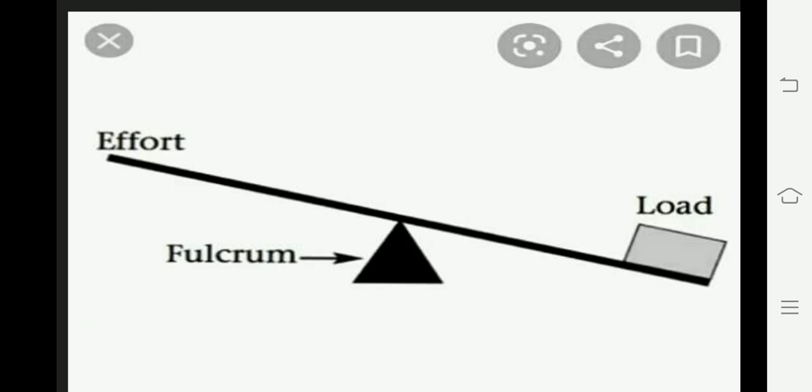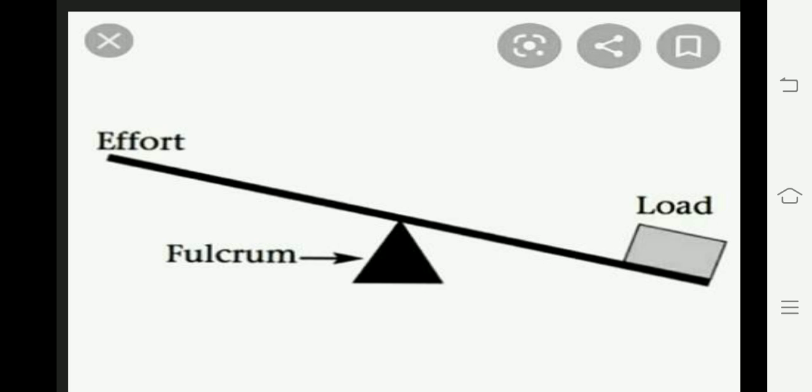Try to lift a heavy box directly. It is very hard to lift a heavy box directly. Now we use a lever. Lever is a simple machine. To lift the heavy box, a lever can be made by a long stick and a stone as shown in the figure. The long stick is pushed under the edge of the heavy box and the other end of the stick is rested on a stone. This forms a lever that changes the direction of force and uses gravity to reduce the force applied. So what do we conclude?